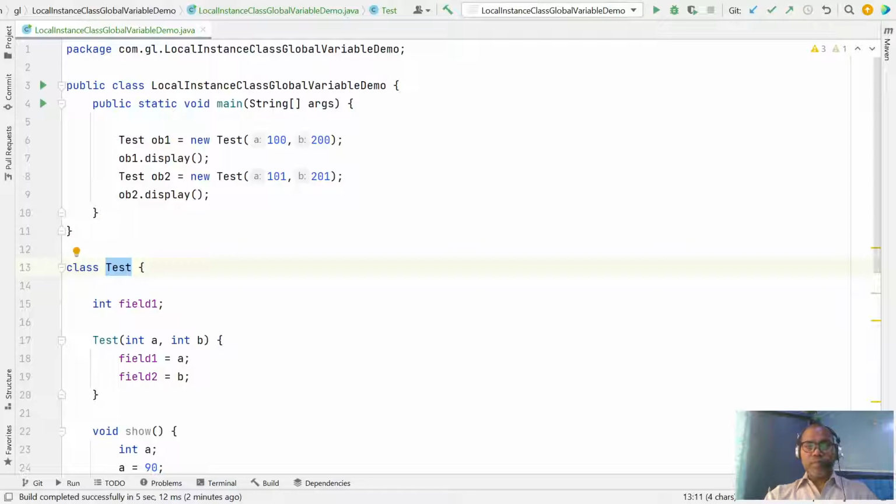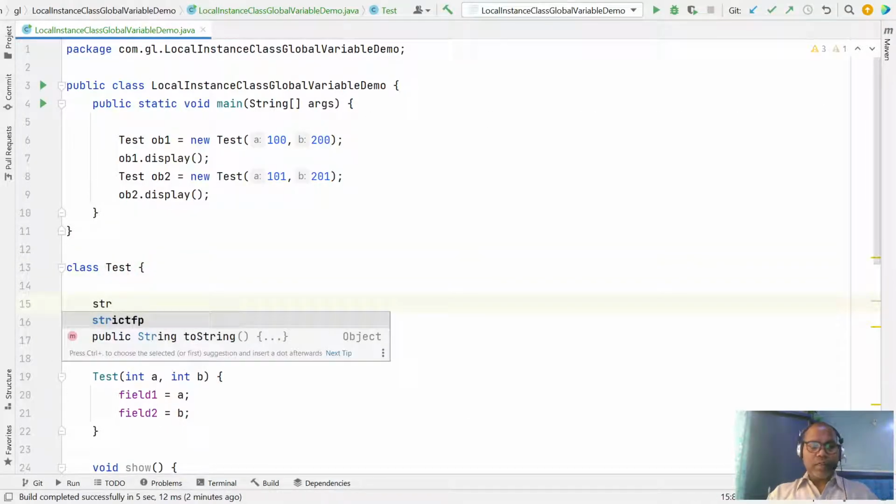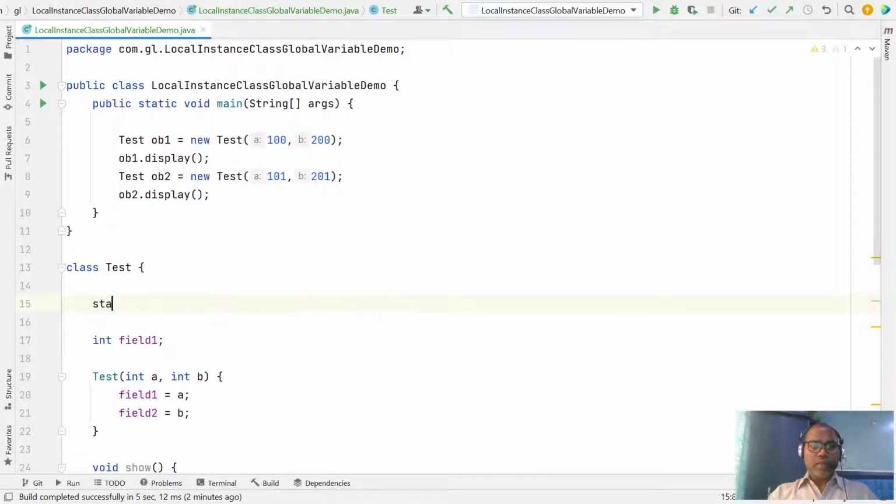So let us take an example. Here I declare static int shared, the shared variable. It is also assigned a default value.